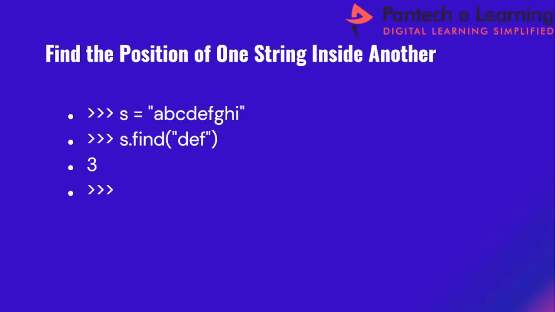It is used for finding the position of one string inside another string. So s equal to, within double quotes, I am enclosing some set of characters. So s dot find of, whichever inbuilt functions I have to call, using the variable name and the dot operator, I am just calling this find function.